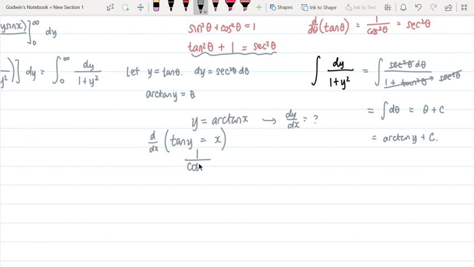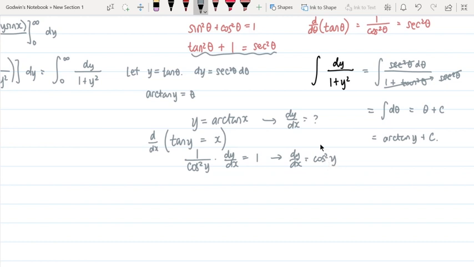So this is 1 over cosine squared y, and then multiply by dy dx. And of course, the derivative of x is 1. And so we're going to get dy over dx is equal to cosine squared y.